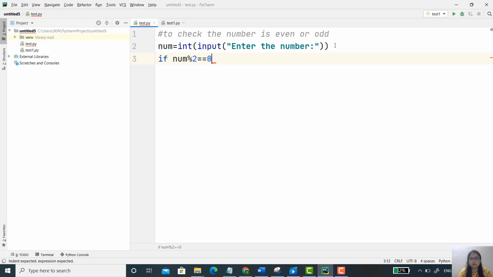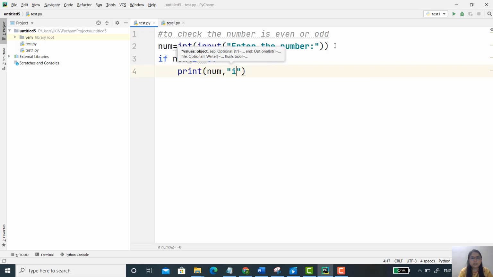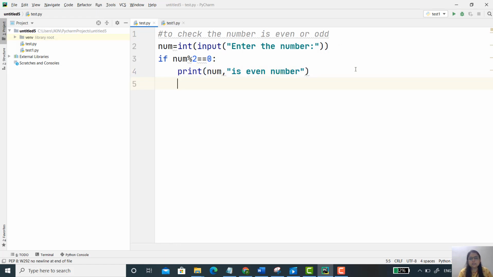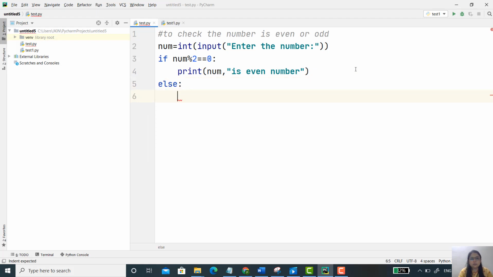And if it is equal to 0, then the code should print num is even number. Otherwise, that is else, print num is odd number. Now let's execute this code.